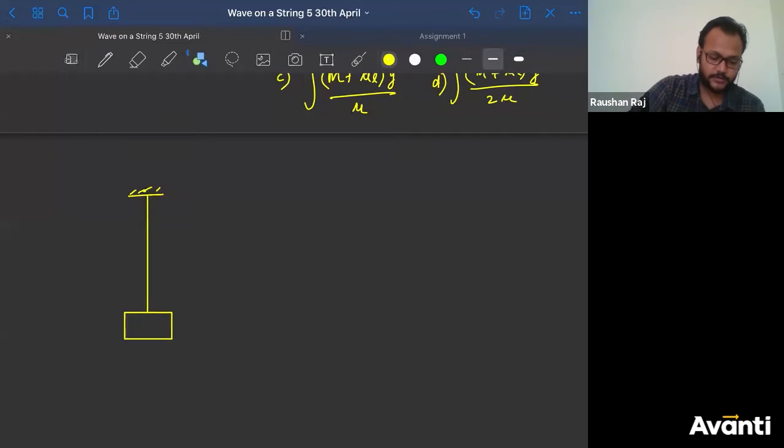And this is the block. Okay, so this was capital M. And what will it be if I ask you to draw the free body diagram of this part? If I ask you to draw the free body diagram of this part,